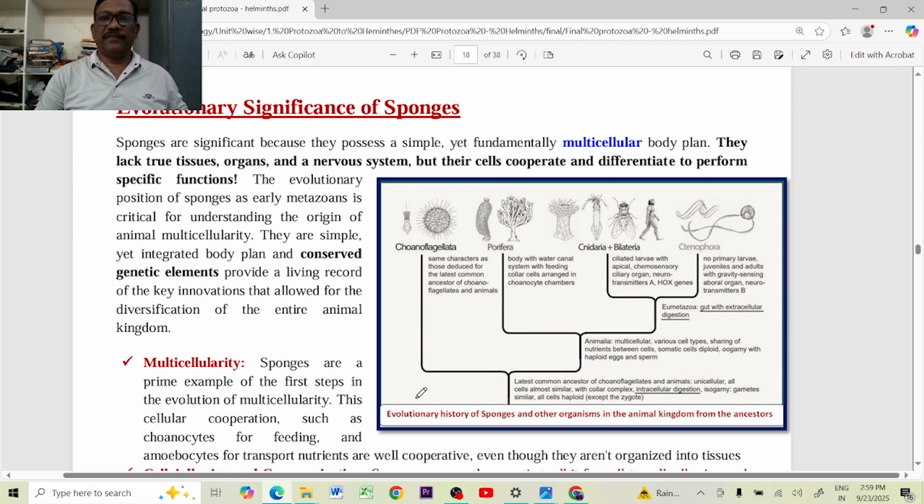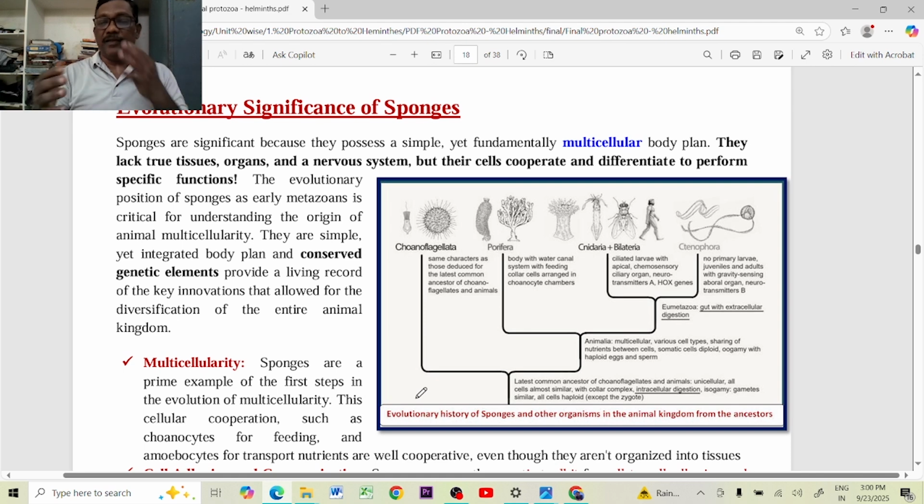Evolutionary significance of sponges. That means, do we find any characters of sponges in our body? In higher order animals, do we find any poriferan characters? If the sponge characters are present in the higher order animals, that has significance. The sponges are also having significance. But finally, we can say that from the protozoans, the poriferans were evolved. From these poriferans, the remaining cnidarians were evolved, and like that, the evolution went on.